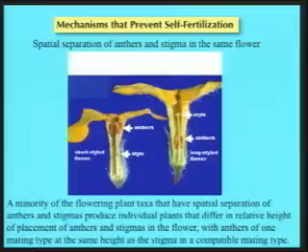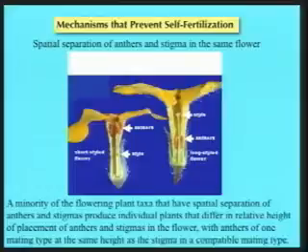All right, another type of mechanism to prevent self-fertilization that we see in flowering plants that have bisexual flowers, ones that have staminate and pistillate function in the same flower, is spatial separation of the anthers and the stigma in the same flower. And that's not a hugely robust way to prevent selfing, but it militates against selfing to a much greater extent than if you had the anthers releasing pollen at the same level in the flower as the stigma, where you get immediate selfing.